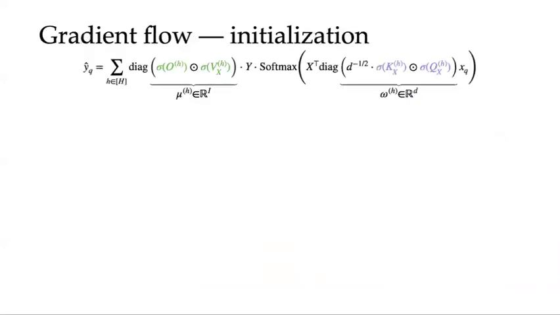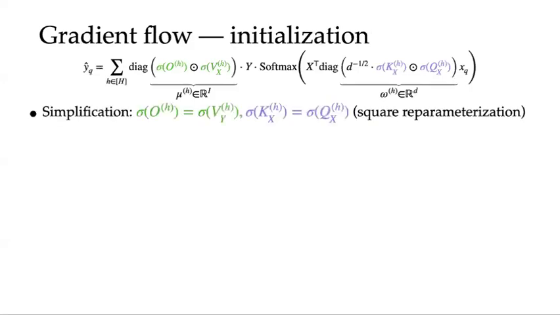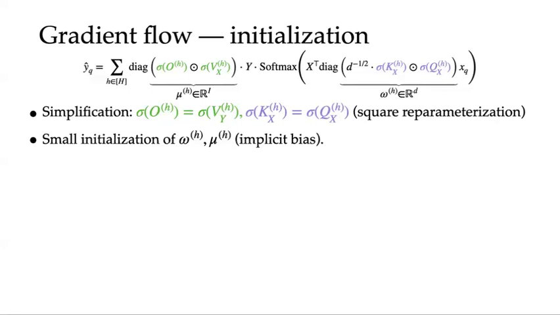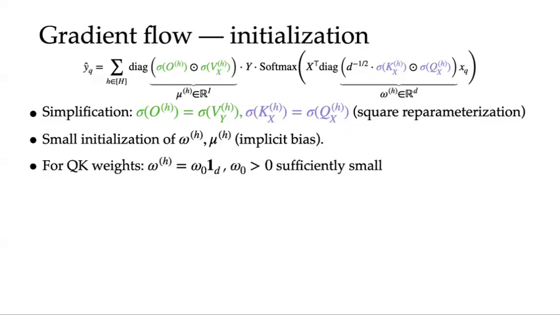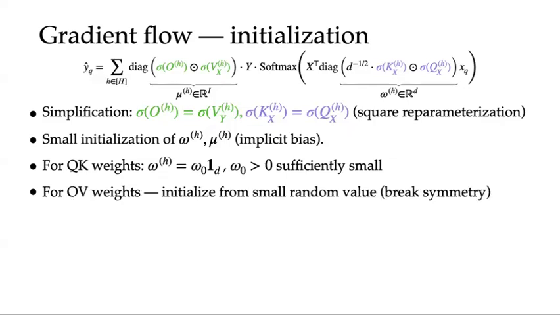Let's discuss the initialization that gives us such a good property. We simplify by ensuring that the OV and KQ matrices share the same singular values at initialization. We initialize all the eigenvalues to be small to leverage the implicit bias of the square root parameterization. For the QK matrix, we initialize all the eigenvalues to be equal, which gives an identity matrix. For the OV weights, we use randomized initialization. This is crucial as it breaks the symmetry among heads.